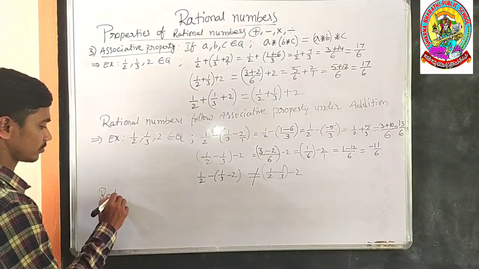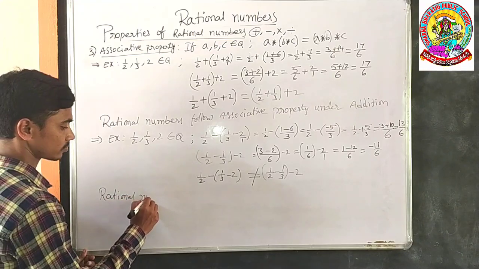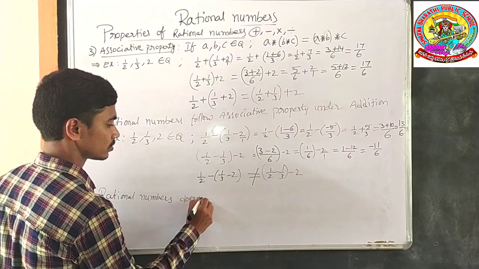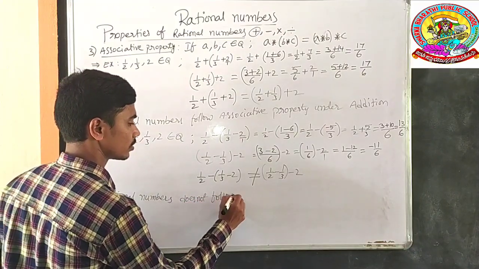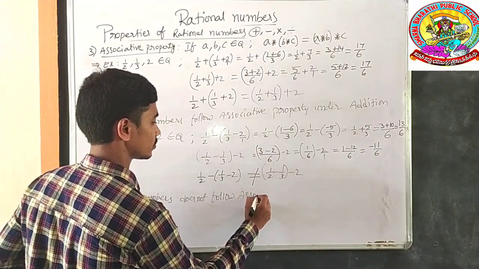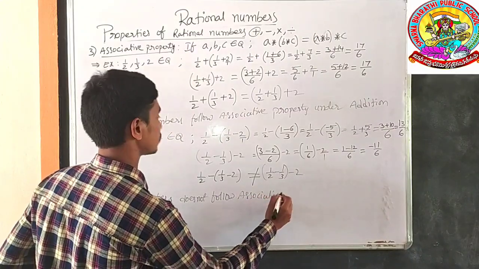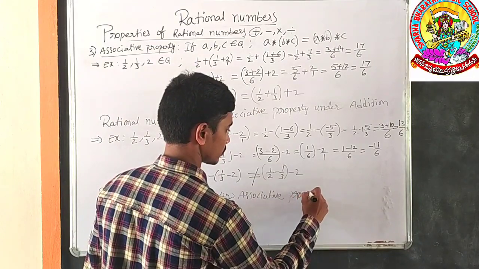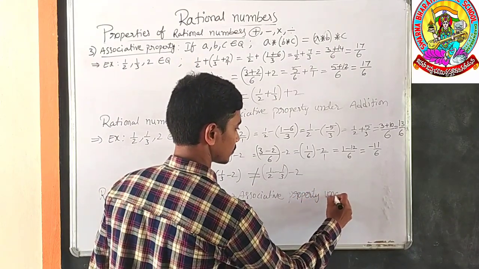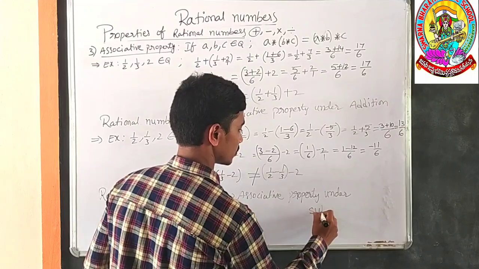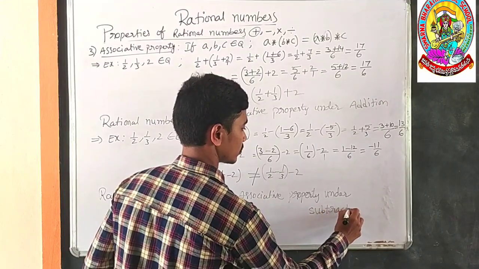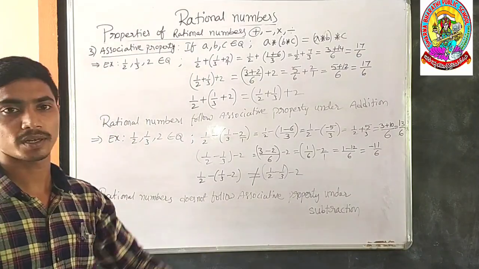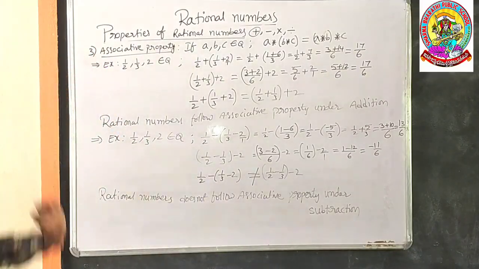Rational numbers do not follow the associative property under subtraction.